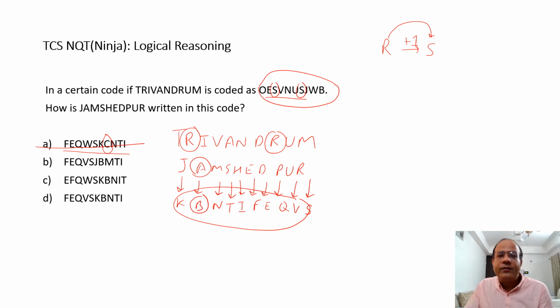No. So if I increase I by 1, I would get a J, but that should not be in my answer choice because Jamshedpur does not have an I. So I can rule out the second option as well because it has this J. Now, when I look at the third option, I quickly realize that it has a W. If I look at my code over here, it does not have a W, so I can rule this out as well. The moment I eliminated 3 answer choices, the fourth one has to be my answer.